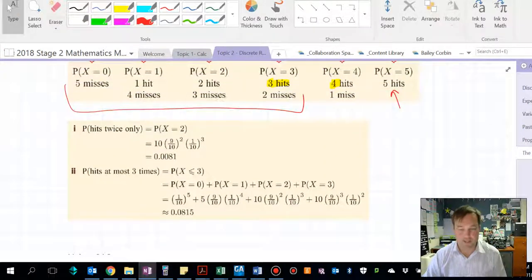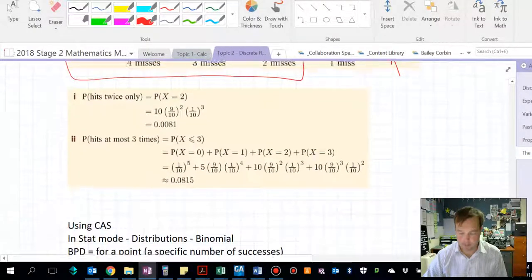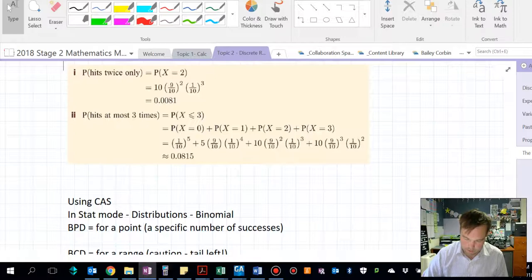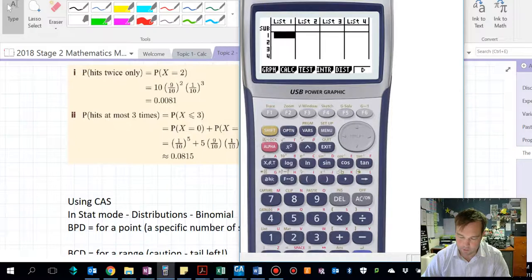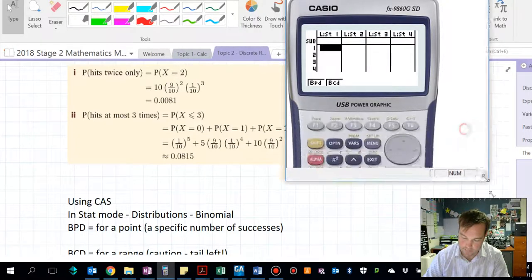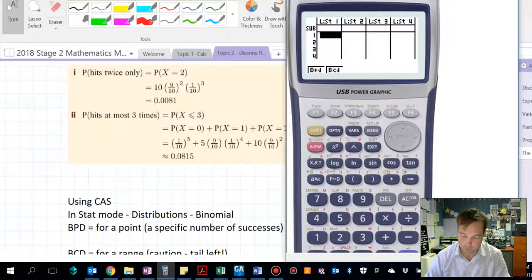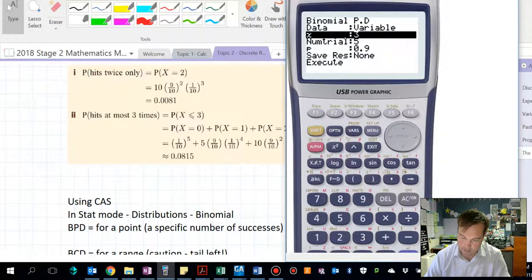Okay, however, using CAS. So let's solve these 2 problems again using CAS. In your calculator, you have to go into statistics mode and look at distributions and BN, BNN there. Now you have 2 options. BPD is a point distribution where you're looking for a specific result. So let's say we're looking for the result where he only hits the arrow twice.